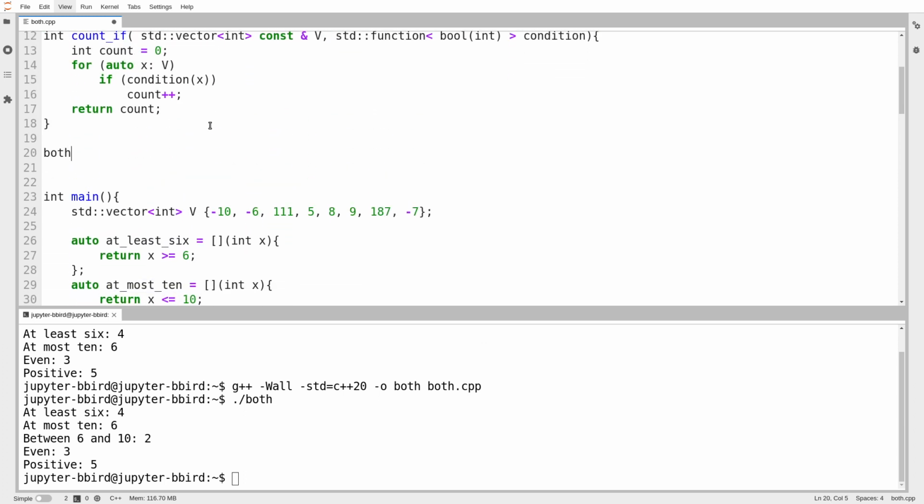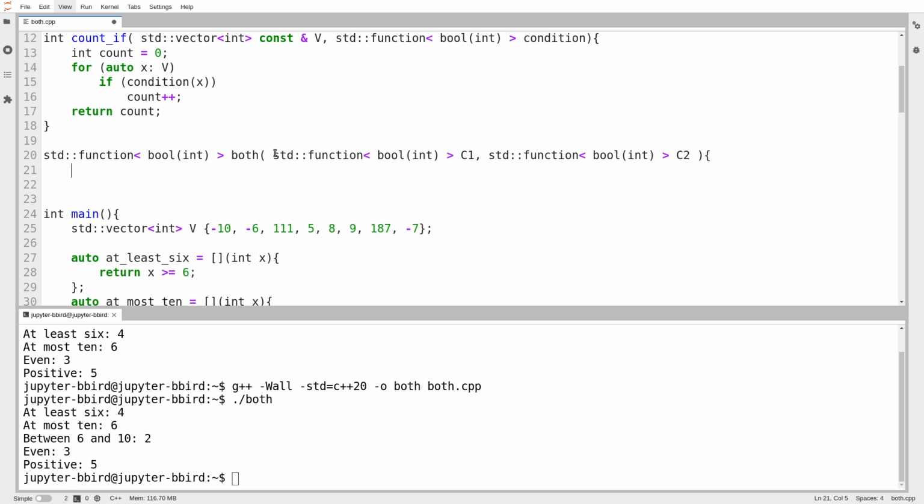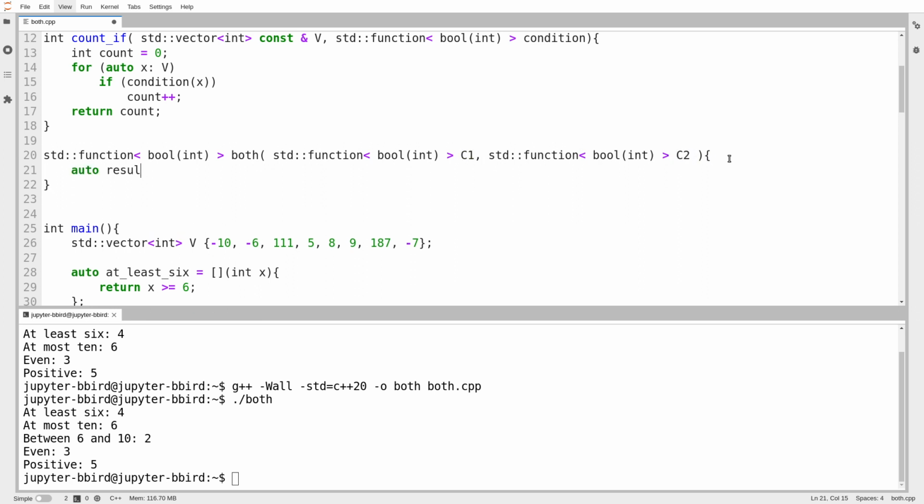I'm going to call my function both. What's it going to return? I think it's going to return a condition function. Well, here's what a condition function looks like. So I'm going to write a function that returns a condition function, and it takes as its argument two condition functions. We'll call them C1 and C2. And the function I create and return will return true on an element if both C1 and C2 return true. So I'll call it result.